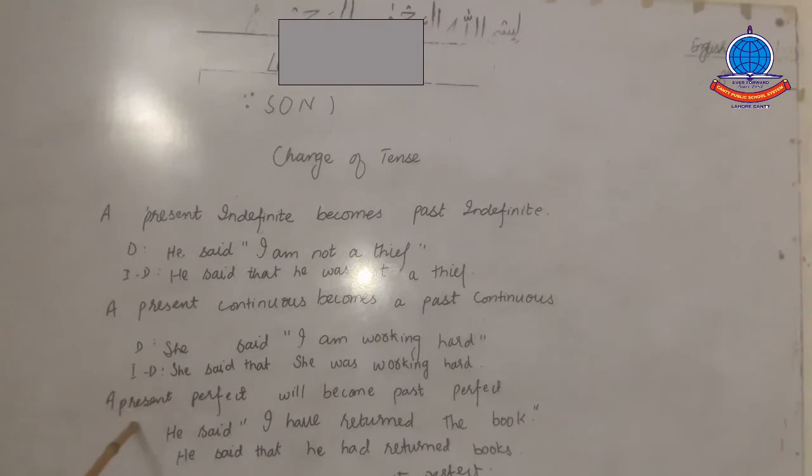So the next rule is a present perfect will become past perfect. Here is an example. He said, I have returned the book. This is the present perfect tense that I have returned the book.